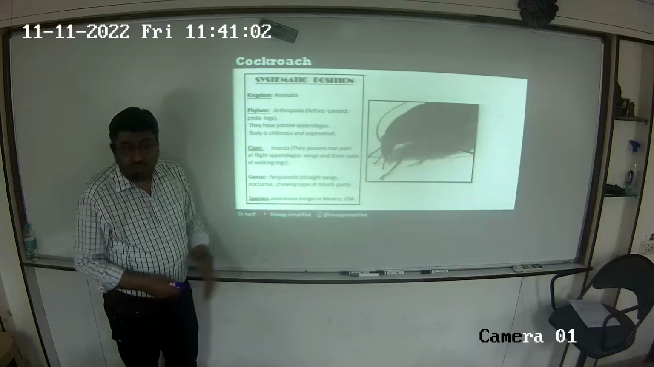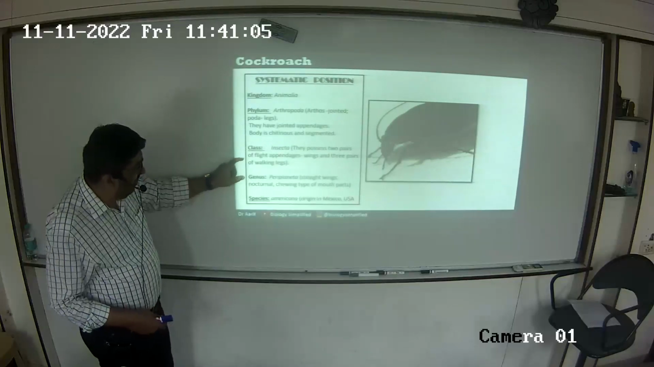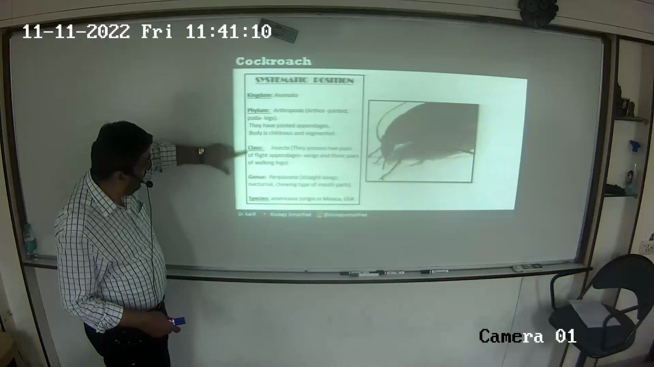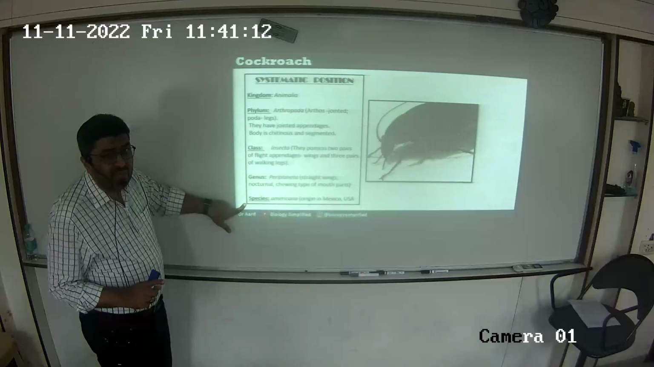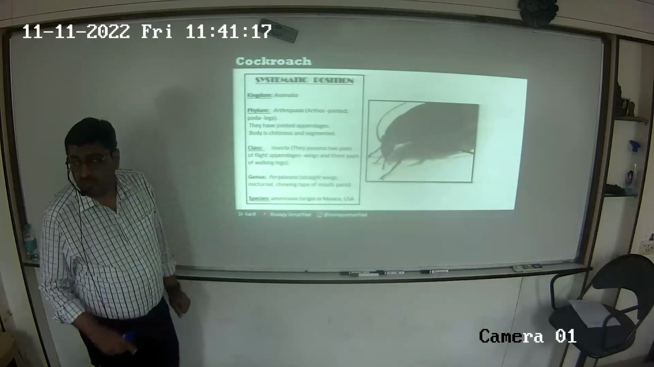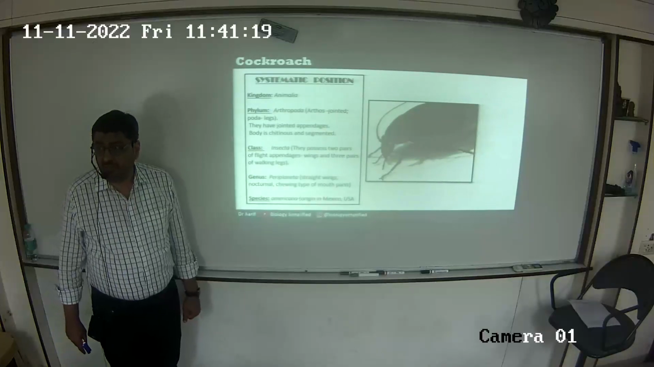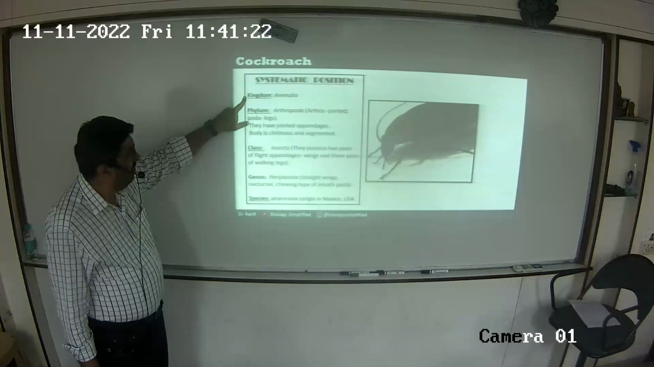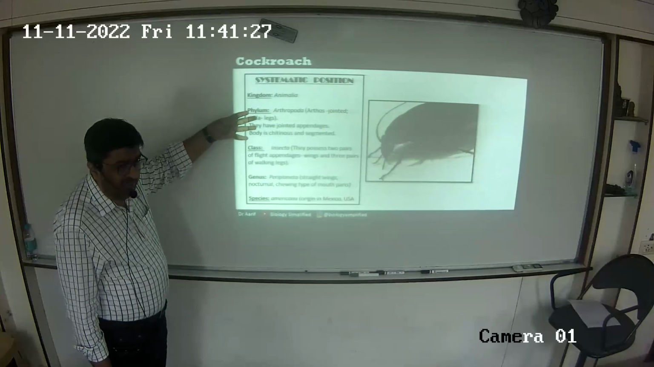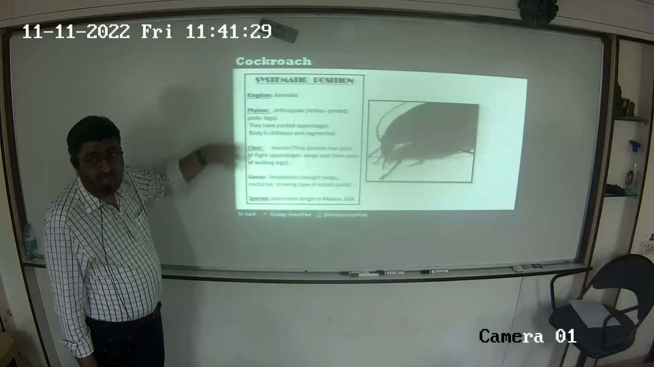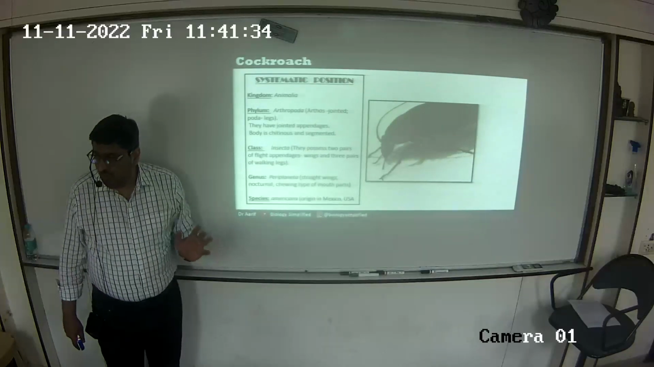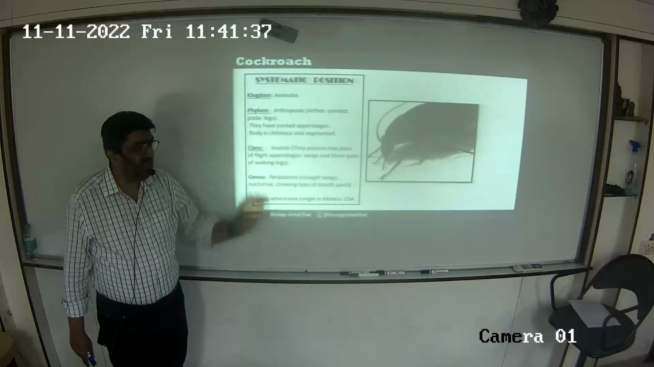ठीक है? Now इसके class और genus के बीच में भी कुछ categories आती है. There are 7 categories. क्लास और जीनस के बीच में order and family आता है. So kingdom, phylum, class, order, family, genus, species. These 7 are called categories. They are ranks in order of classification.